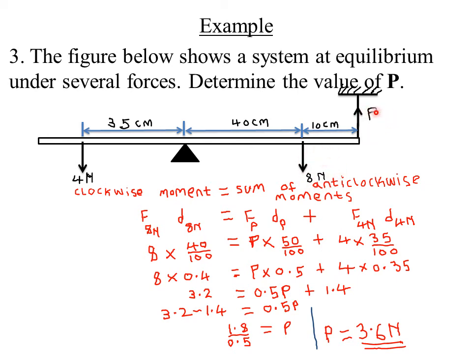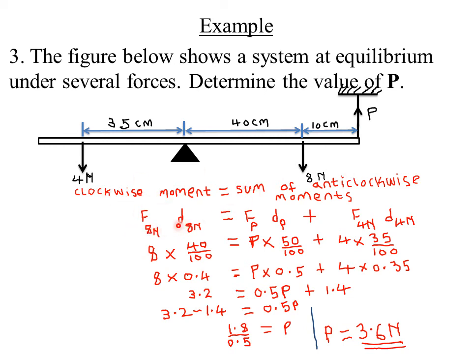Remember, our force P is causing the bar to move upwards. So relative to this turning point, force P will cause the bar to move upward. So the upward direction is representing a direction which is opposite to that of the clock. So that represents the anti-clockwise moments. So we only have the one clockwise moment, that is the 8 Newton force.